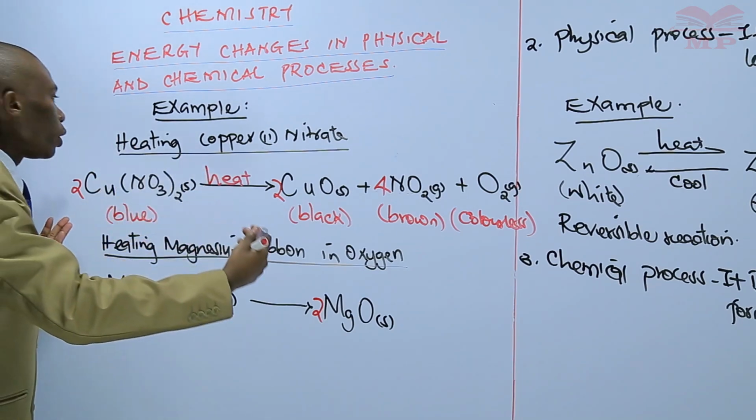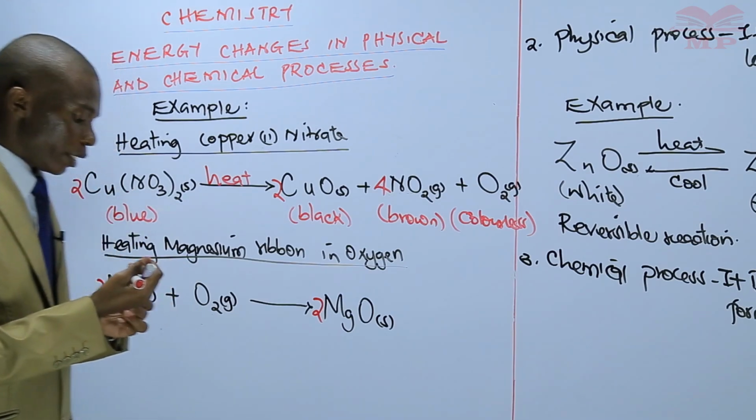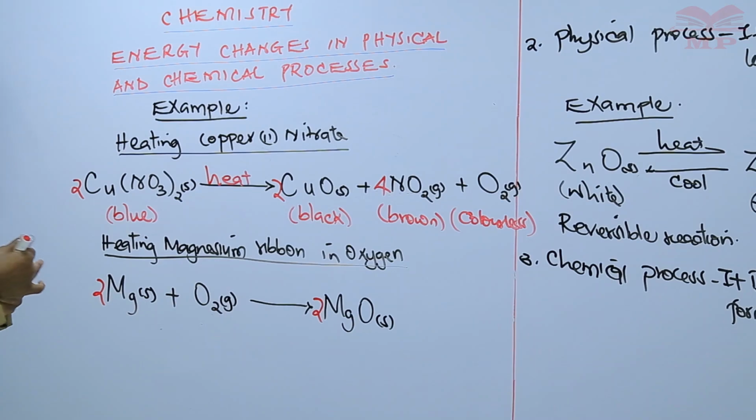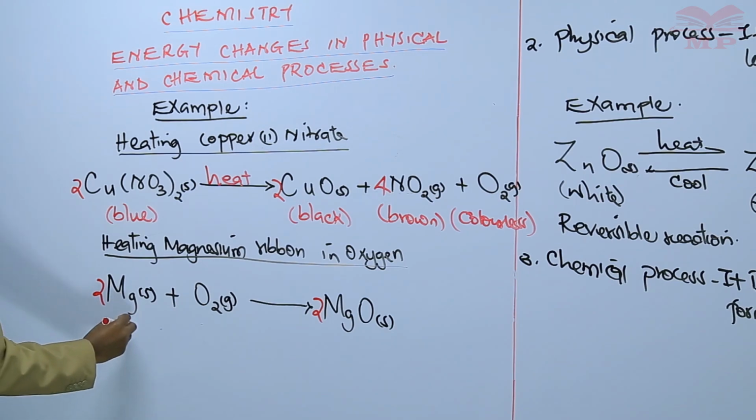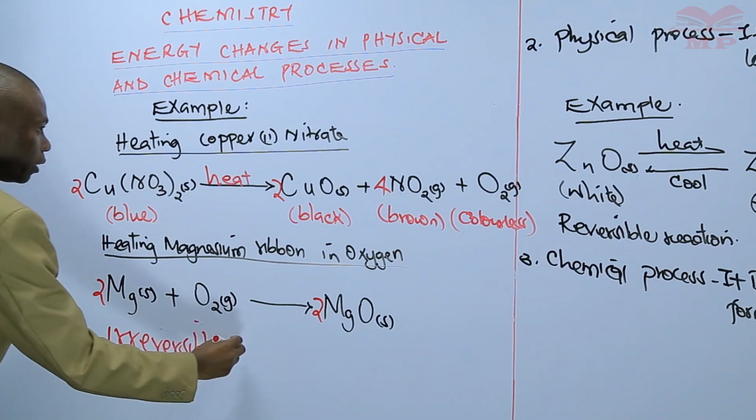So the difference between these chemical processes and the physical processes is that a chemical process is an irreversible reaction.